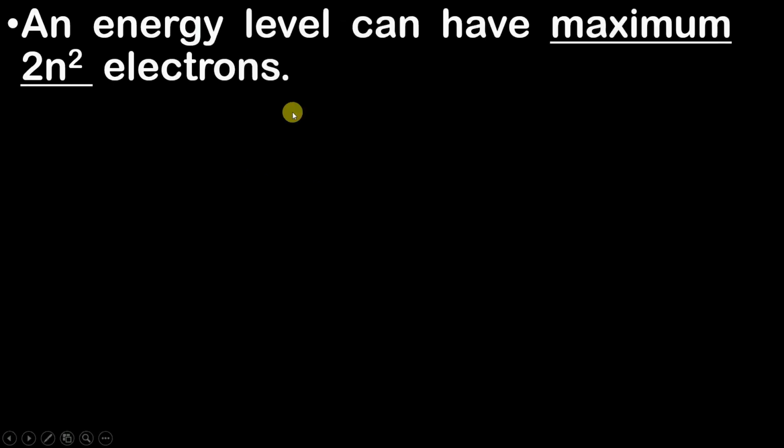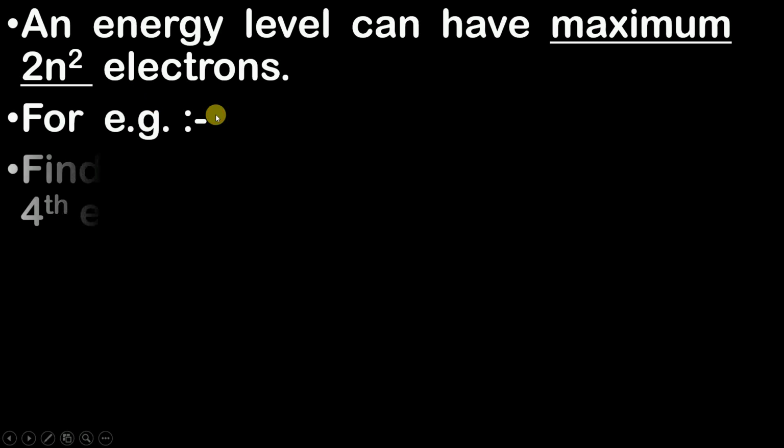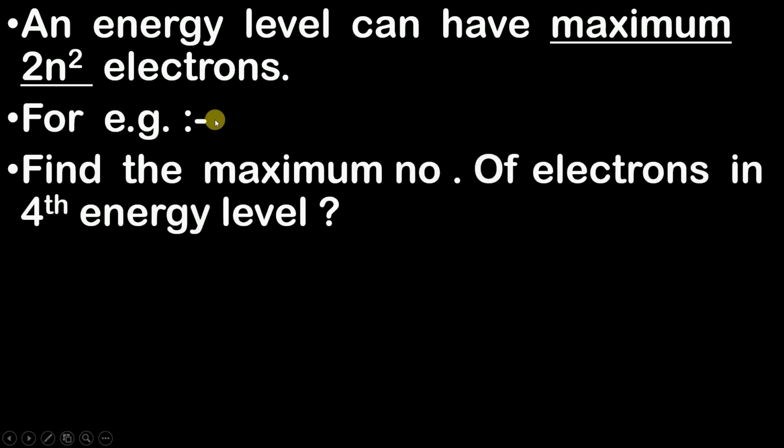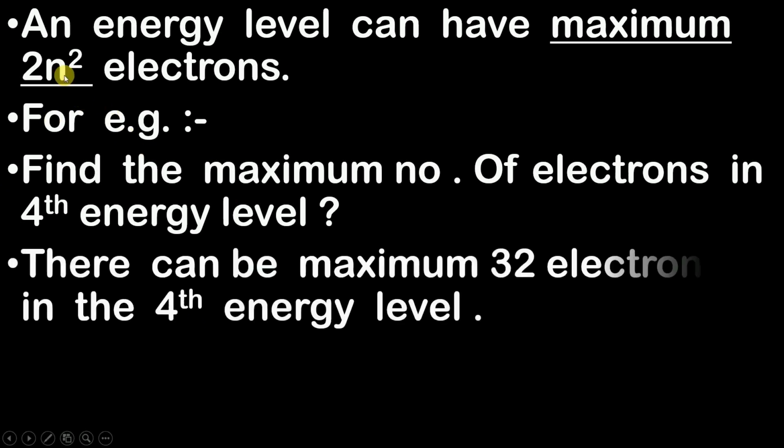An energy level can have a maximum of 2n square electrons. For example, let's consider a question. Find the maximum number of electrons in fourth energy level. So what you are going to do here is substitute the value of n as 4, and the answer that you get is 32. So there can be a maximum of 32 electrons in fourth energy level.